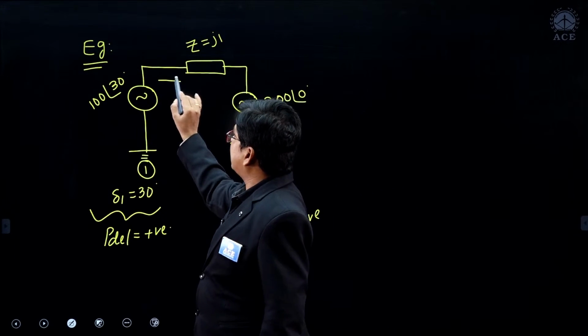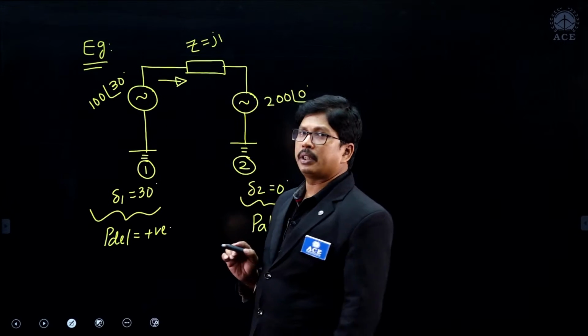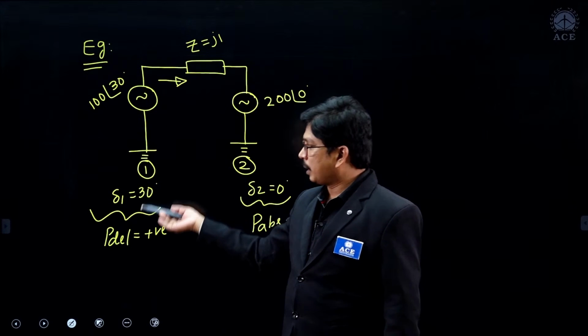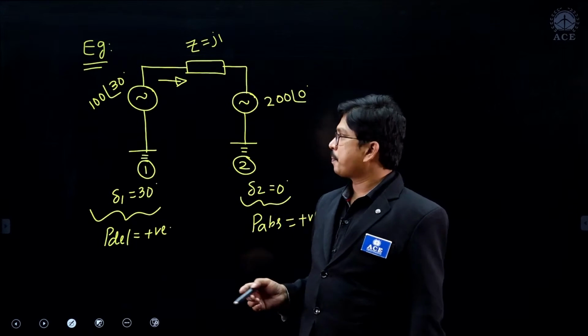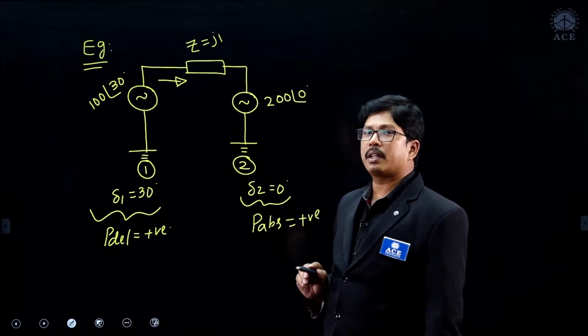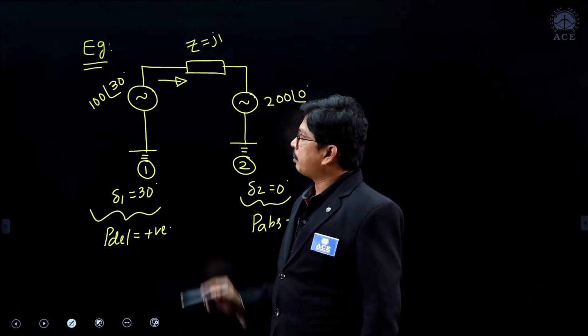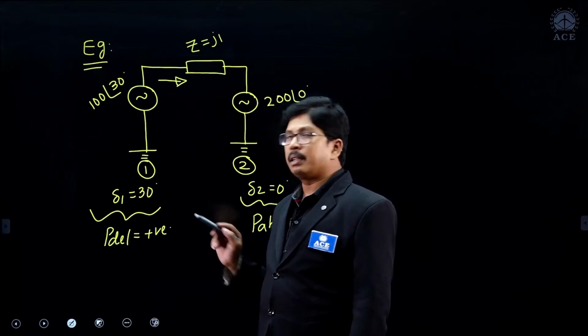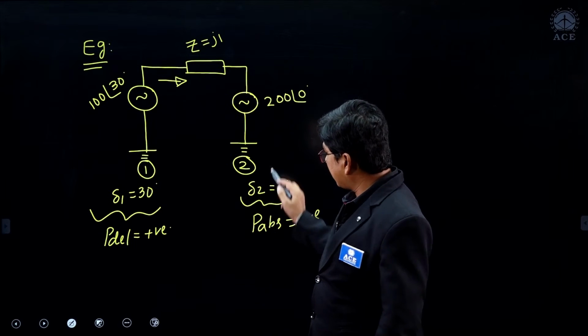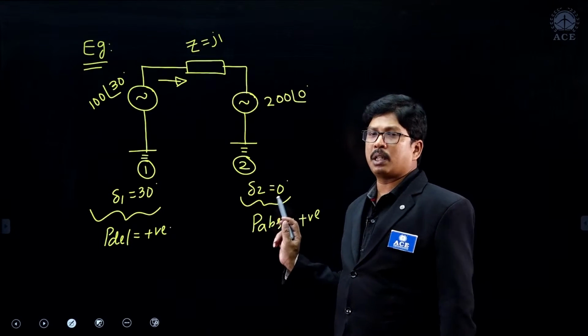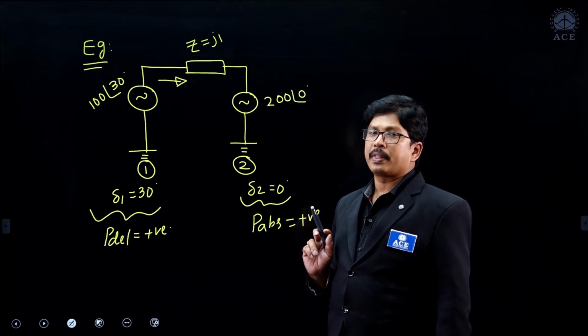Suppose the current is flowing in this direction from machine 1 to machine 2, we have to calculate the active power and reactive power supplied by machine 1, and the active power and reactive power absorbed by machine 2. So whenever you calculate from machine 1 side, active power delivering you get positive, and whenever you calculate at machine 2 side, active power absorbing you get as positive, right.